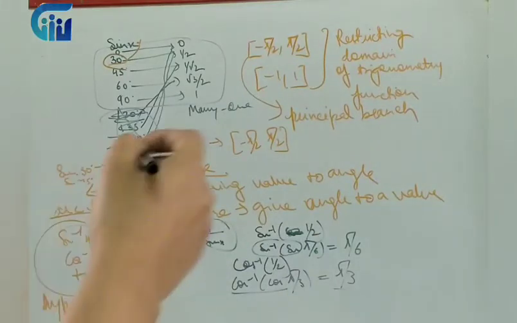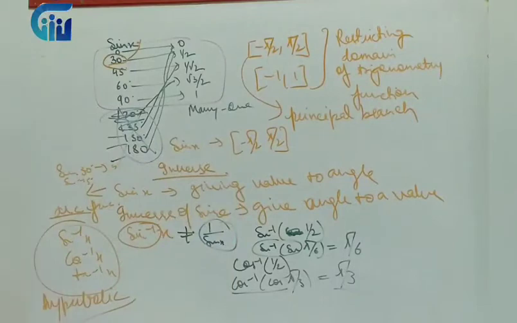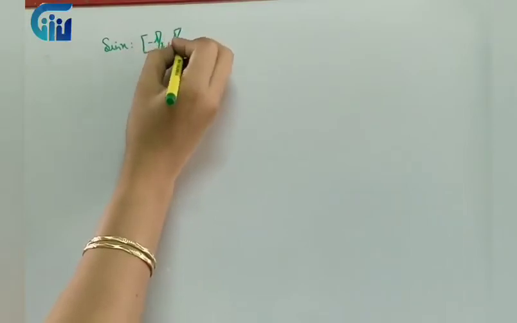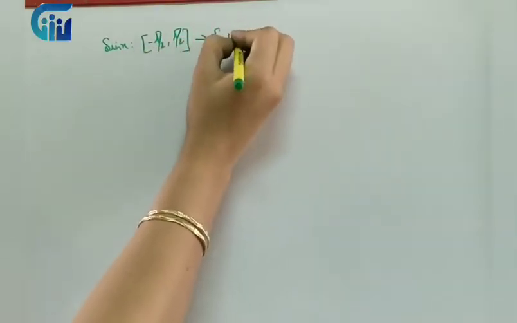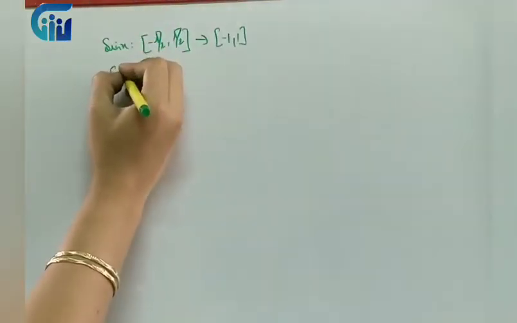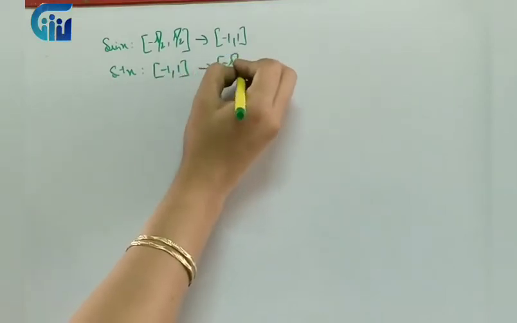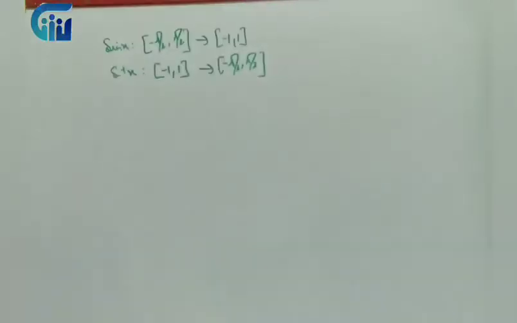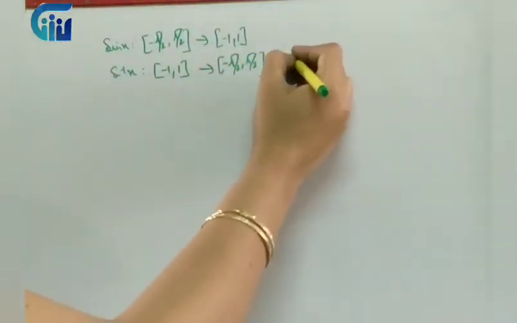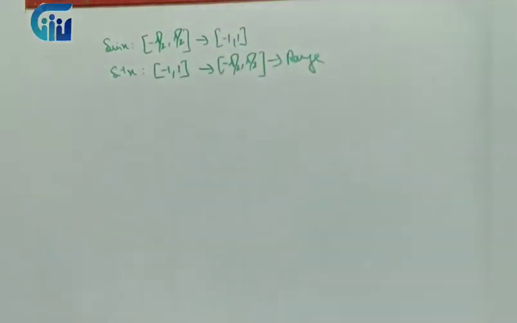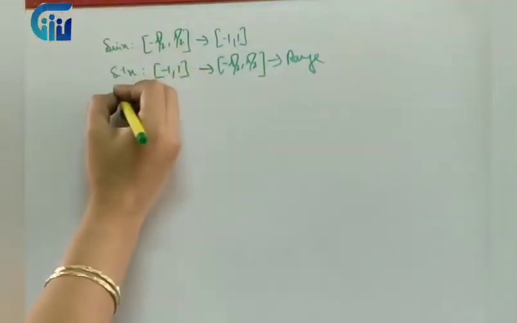Now next, let's quickly write up all the restricted domain ranges and then we will move on to the questions. We know sine x is from minus pi by 2 to pi by 2 with range minus 1 to 1. This is sine x. So what will sine inverse x have? It will be from minus 1 to 1 to minus pi by 2 to pi by 2. Exactly opposite of what sine x used to do. It was from a to b, so the inverse will be from b to a. This becomes the range of the inverse function. Similarly, we will have the range of all the functions.